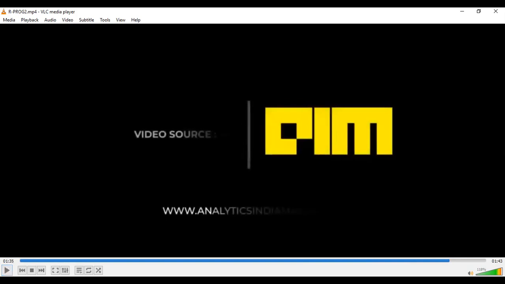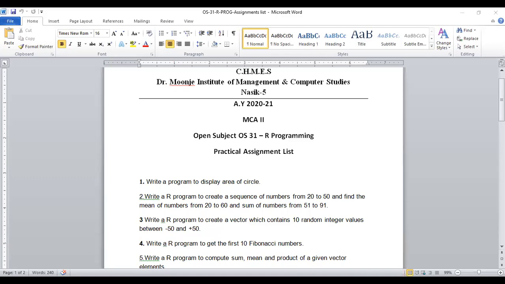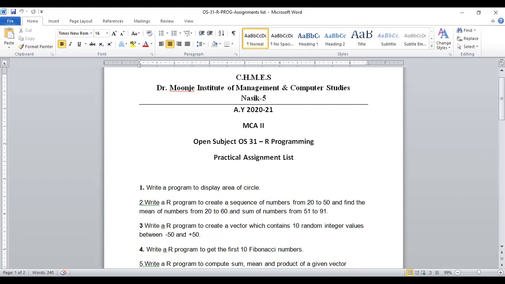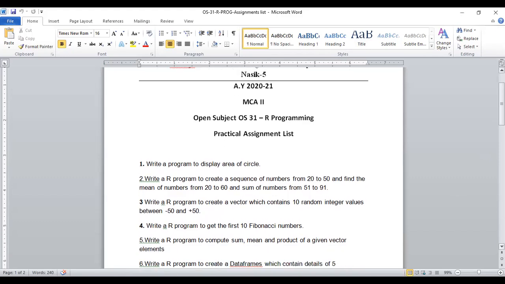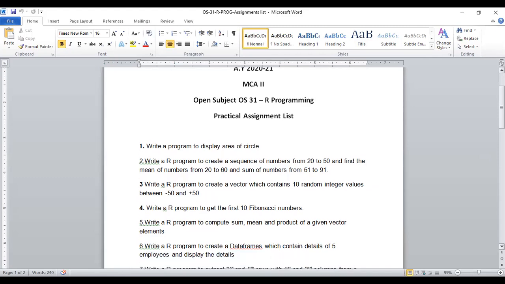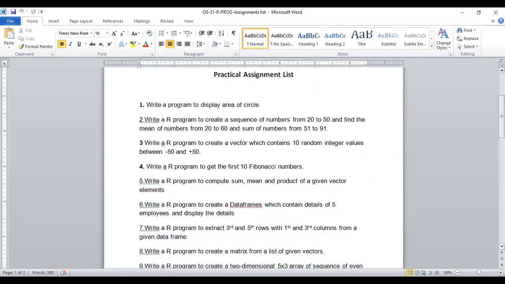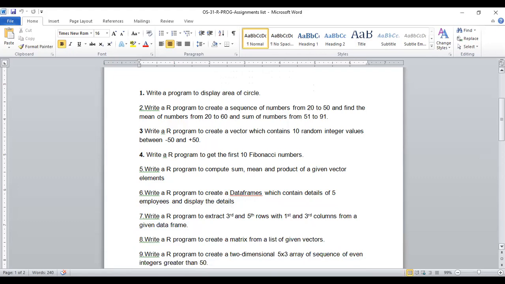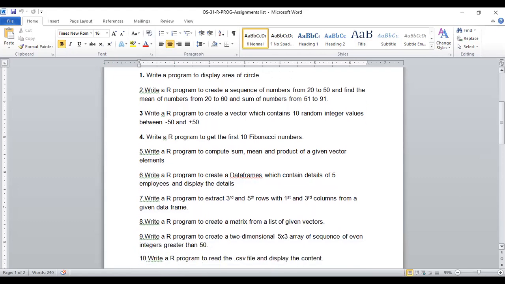Okay, that is our very first session of the practical lab. Let me show you the programming practical list again as given by the subject faculty. That is the practical list, like a program for the area of a circle and some other mathematical programs, Fibonacci numbers, mean, product, sum, data frames and how to create them.